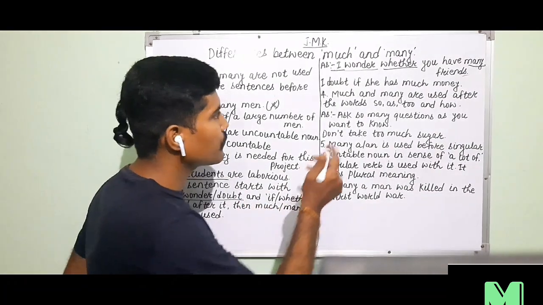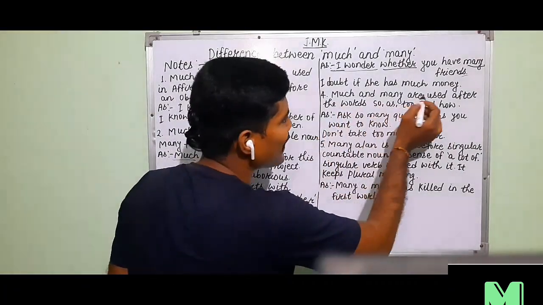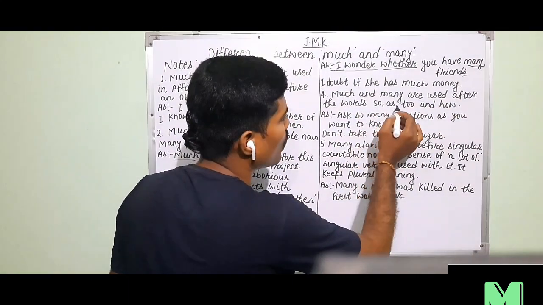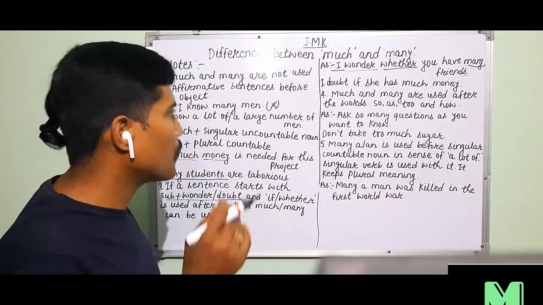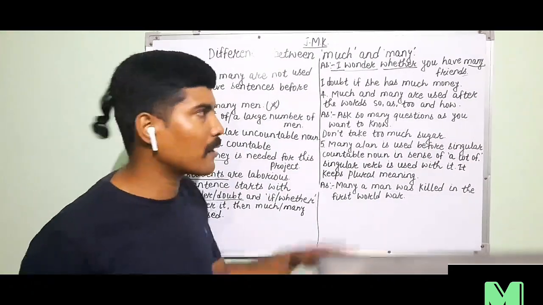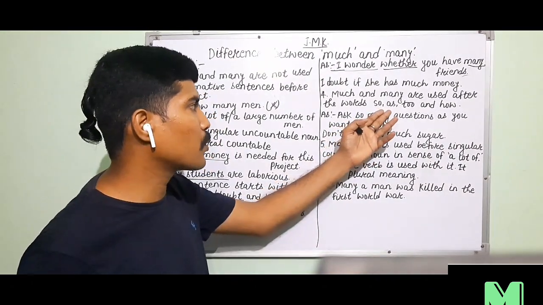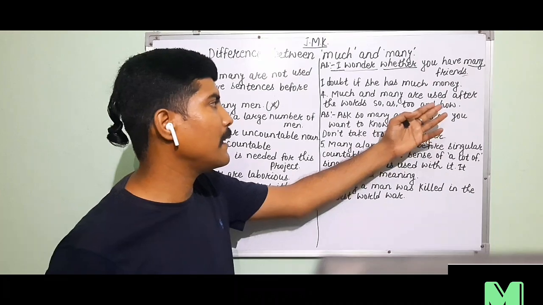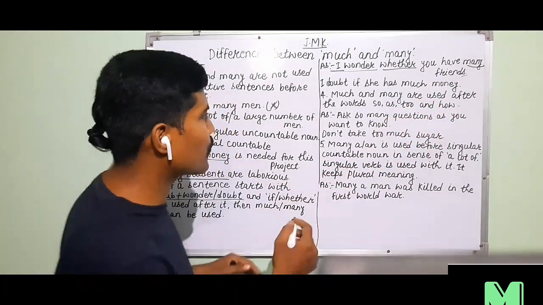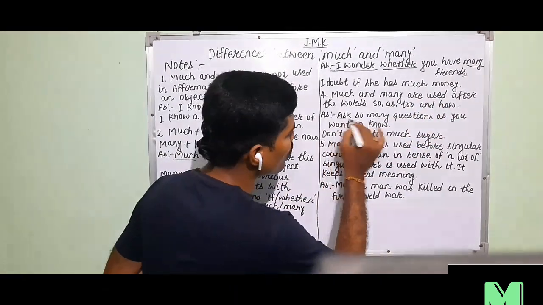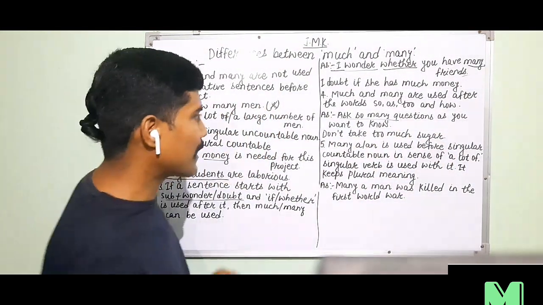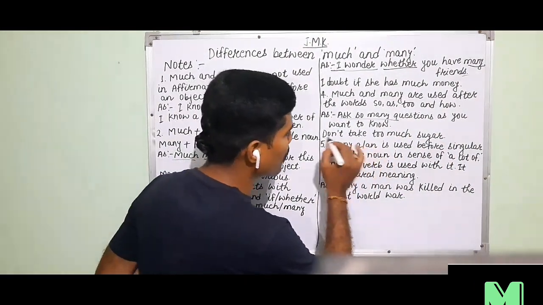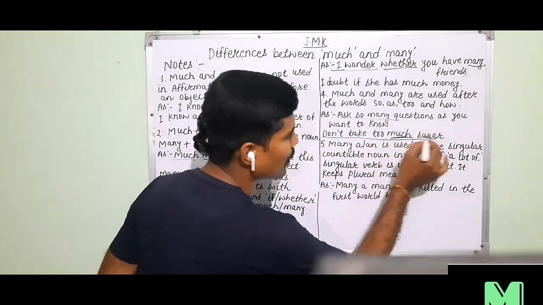Rule number 4. Much and many are used after the words so, as, too and how. We can use both much and many after such words like so, as, too, any and how. For example, ask so many questions as you want to know. Second example, don't take too much sugar.